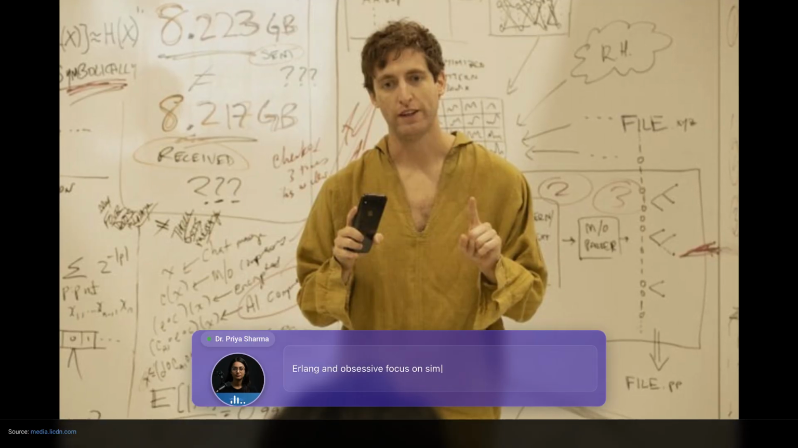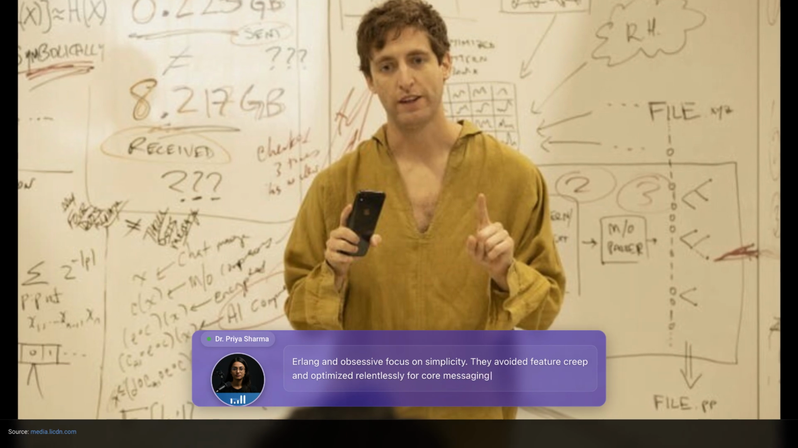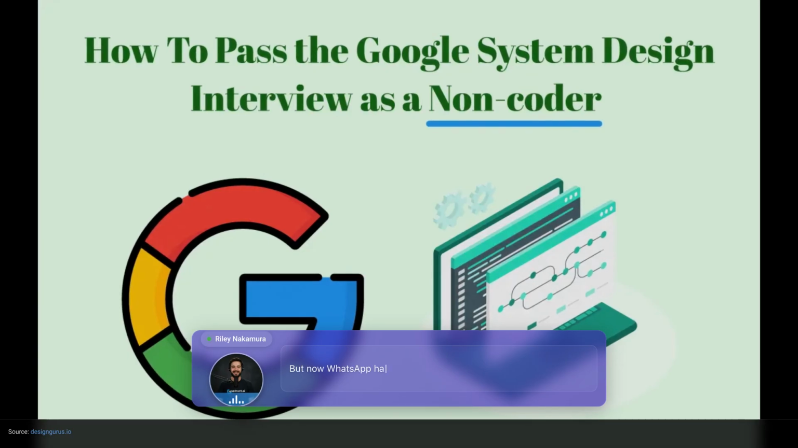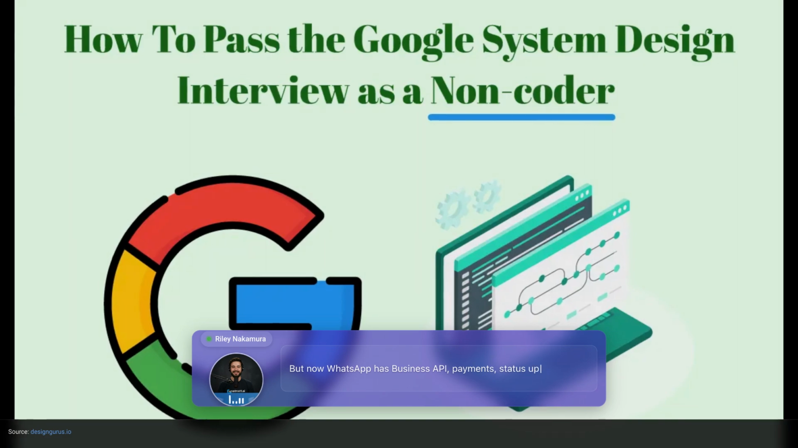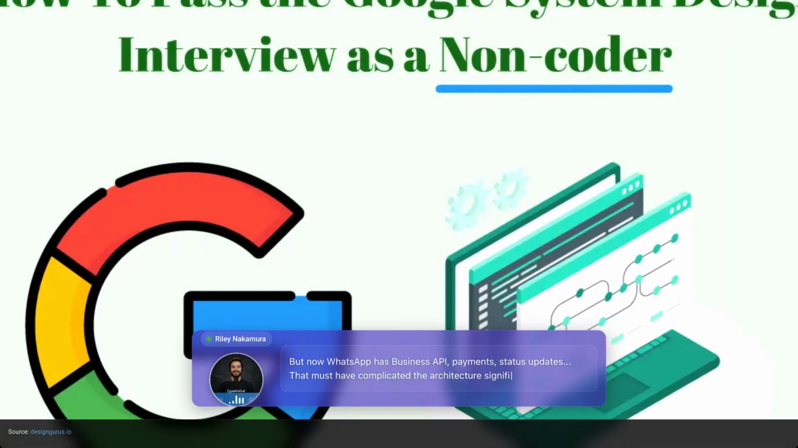Erlang and obsessive focus on simplicity. They avoided feature creep and optimized relentlessly for core messaging. No stories, no games, no social features. But now WhatsApp has business API, payments, status updates. That must have complicated the architecture significantly.